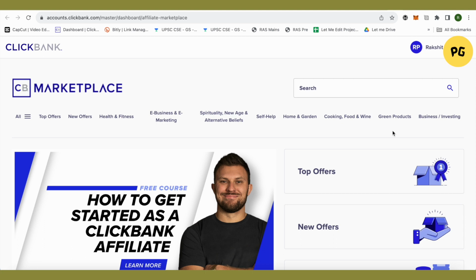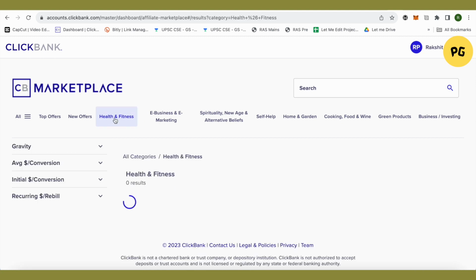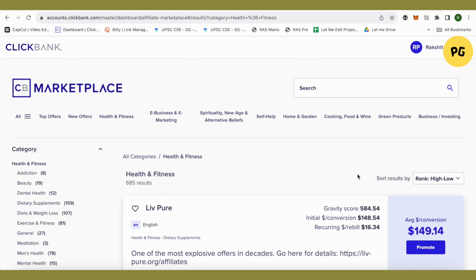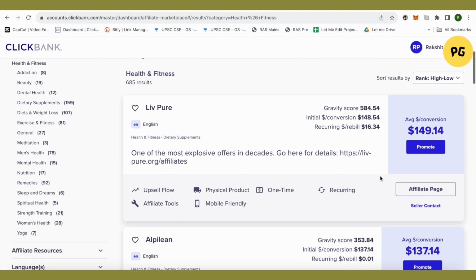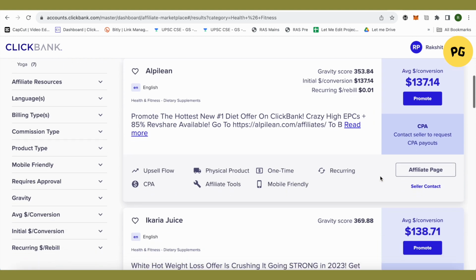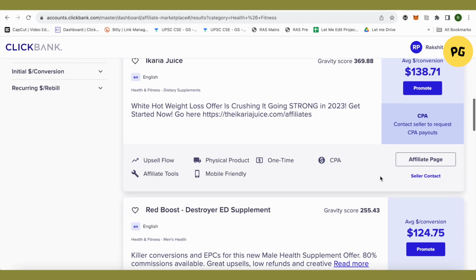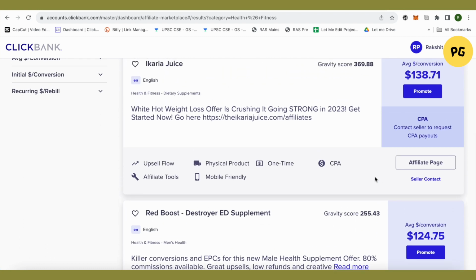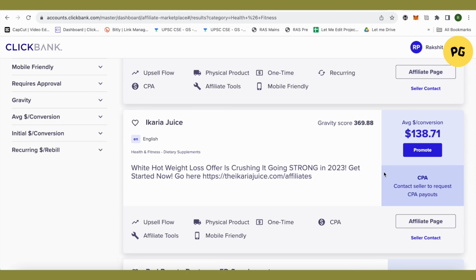Suppose you are running a social media handle for health and fitness, then you can just simply go into the health and fitness niche on ClickBank, and after that select the products from here. You can select any product of your choice and get to know more about that particular product, so you can talk about it on your social media in order to convince people to purchase it.